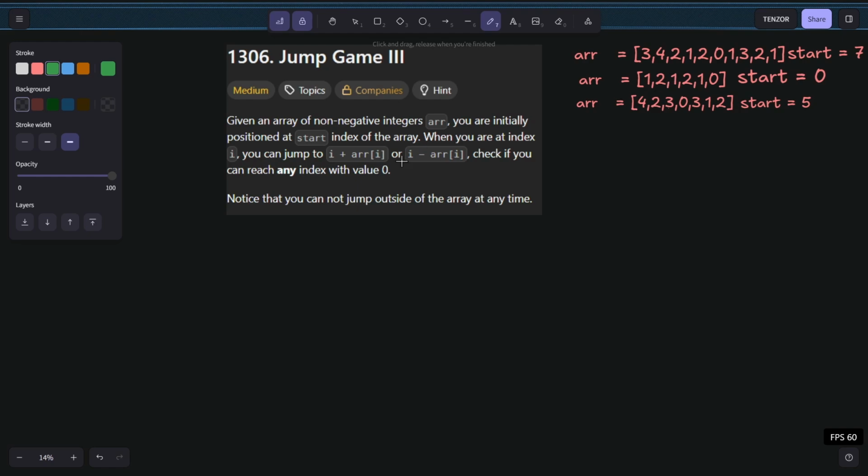Here you can consider the given ARR as a staircase. For example, we are given 4 2 3 0 3 1 2, and you are positioned at starting index 5. So it's 0 index, first, second, third, fourth, fifth, sixth. First you are positioned here at index 5.